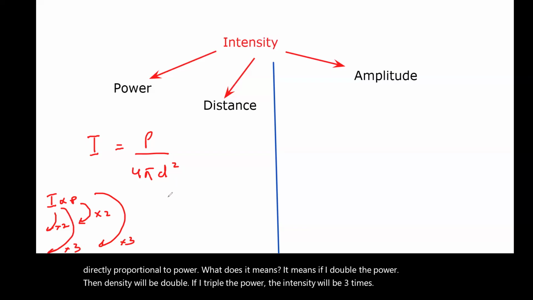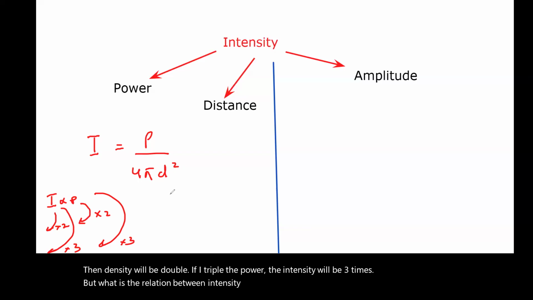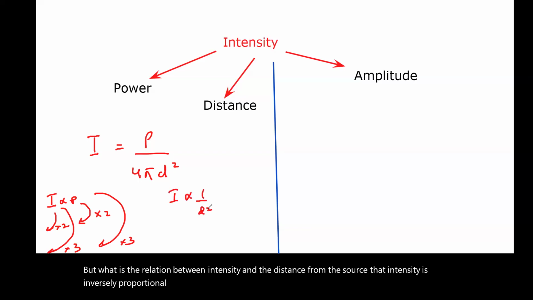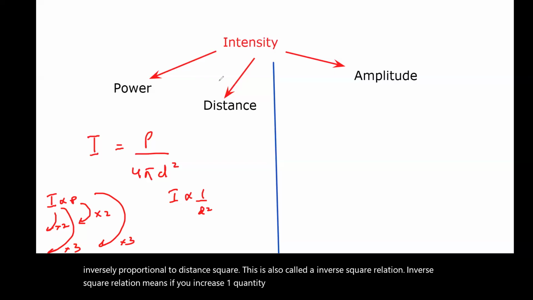But what is the relation between intensity and the distance from the source? Intensity is inversely proportional to distance square. This is also called the inverse square relation. Inverse square relation means if you increase one quantity, the other quantity will decrease, but with a square.